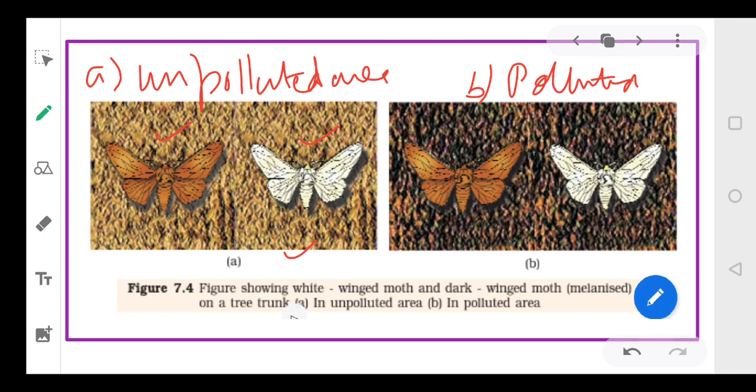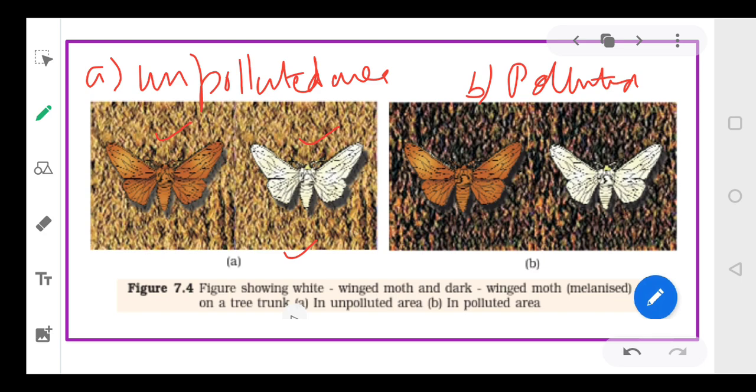In the first case, when there is no pollution, the color of the wood is brownish. In the second case, where there is pollution, the tree trunks have become dark in color.